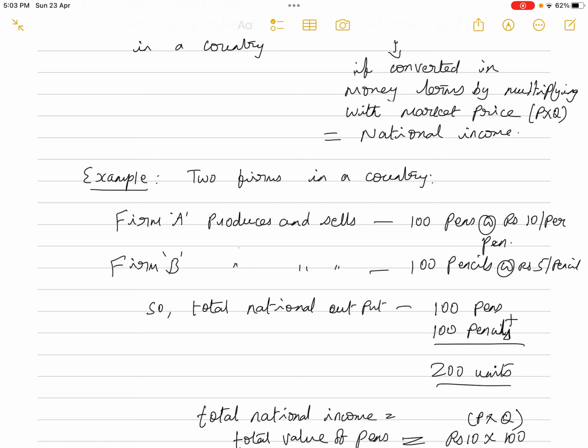Since we are taking only two products in this country, the total national output is 100 pens plus 100 pencils, that is equal to 200 units.